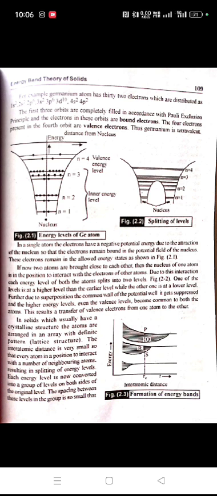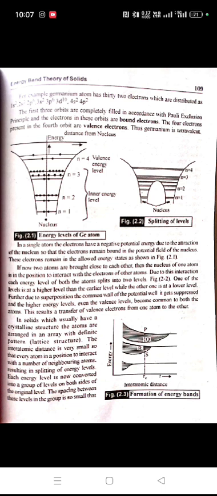If now two atoms are brought close to each other, when the nucleus of one atom is in position to interact with the electron of the other atom, due to this interaction, each energy level of both the atoms splits into two energy levels. Figure 2.2. One of the levels is at a higher level than the earlier level, while the other one is at a lower level. Further, due to superposition, the common wall of the potential gets suppressed, and the higher energy level, even the valence level, becomes common to both the atoms. This results in a transfer of valence electron from one atom to the other.